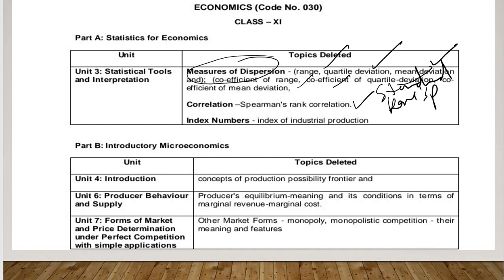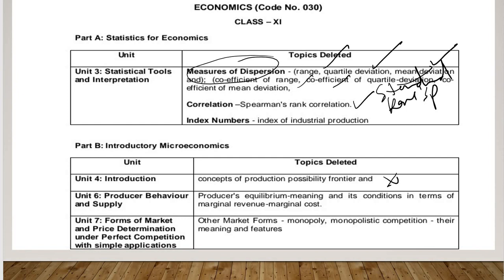Then in microeconomics, the concept of production possibility frontier has been deleted, which was a main part of the introduction. Usually all the schools have already done it. And producer's equilibrium, meaning and its condition in terms of MR-MC is gone. TR-TC we were previously doing, it was not in the syllabus. So the whole topic of producer equilibrium is deleted.